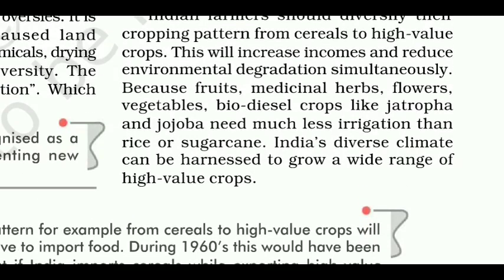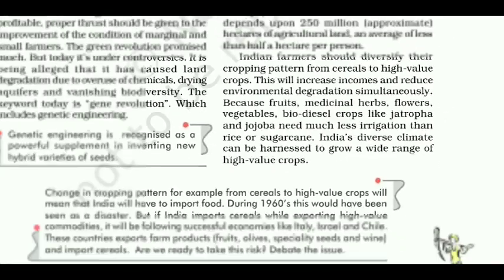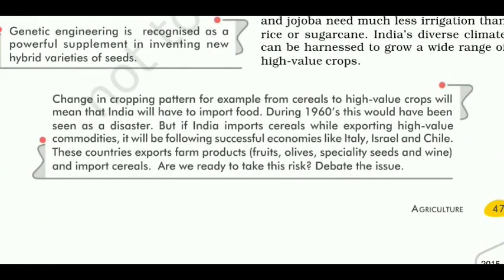Because fruits, medicinal herbs, flowers, vegetables, biodiesel crops like jatropha and jojoba need much less irrigation than rice or sugarcane. India's diverse climate can be harnessed to grow a wide range of high-value crops. Change in cropping pattern, for example, from cereals to high-value crops will mean that India will have to import food. During the 1960s, this would have been seen as a disaster. But if India imports cereals while exporting high-value commodities, it will be following successful economies like Italy, Israel and Chile. These countries export farm products, fruits, olives, specialty seeds and wine, and import cereals.